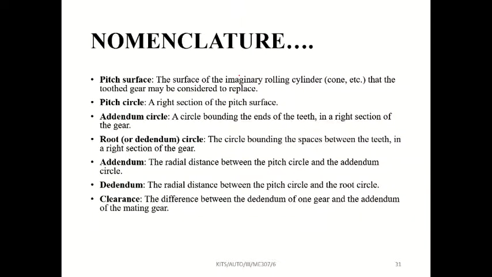So that is explained here. Nomenclature. The diagram is explained here. See, if you take the Theory of Machines book by R.S. Khurmi, remember the book name, Theory of Machines by R.S. Khurmi. I already gave it to you in Google Groups. There also you can see this in gear. One unit, they used to give one unit named gear. In that unit, they have given all these things.